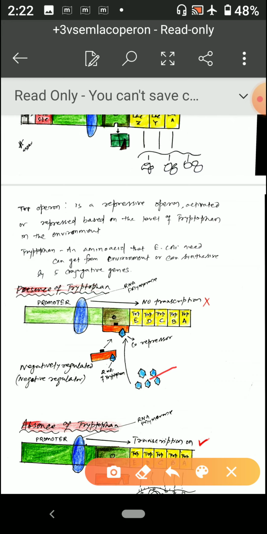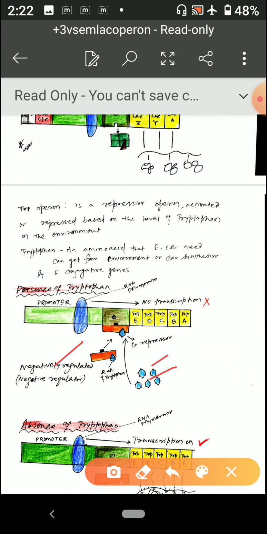So this is negatively regulated, and that is why these are known as negative regulators. When there is a sufficient amount of tryptophan, it will inhibit. In the normal condition it inhibits, that is why it is known as a repressive operon.